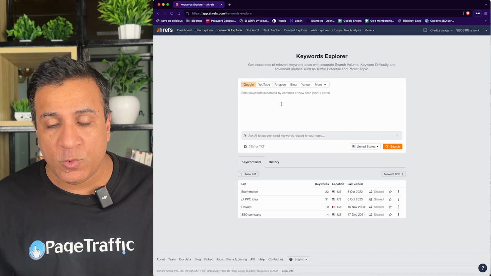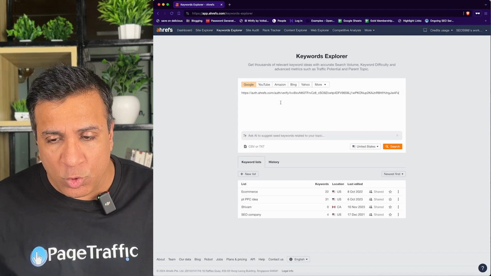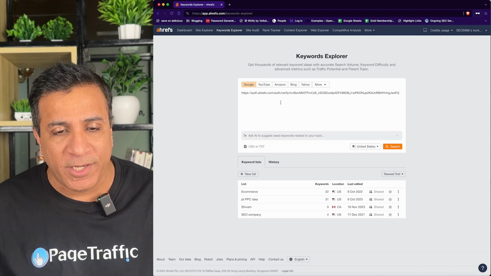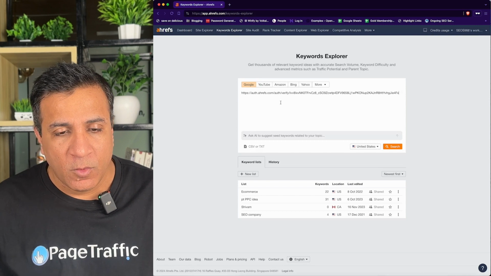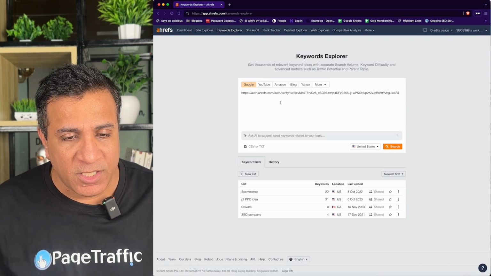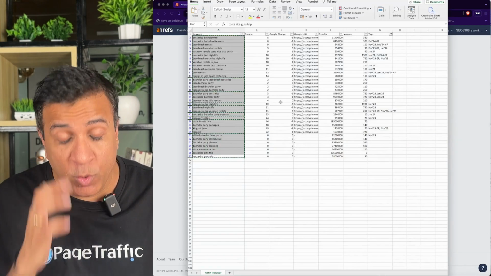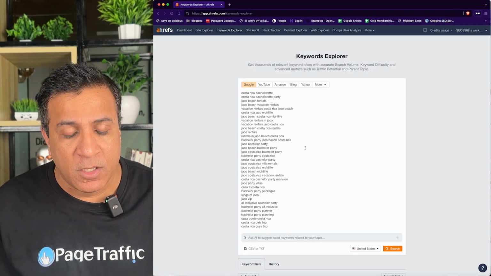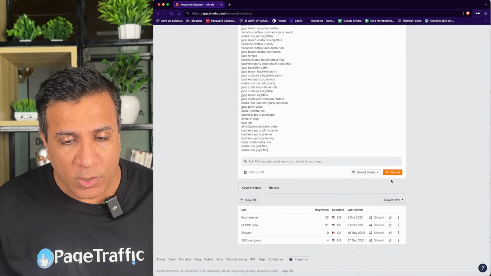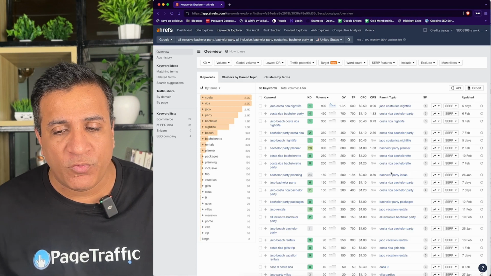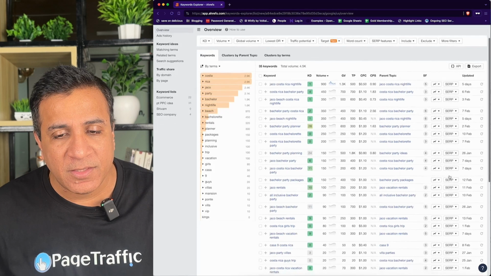Let's see, we're going to use Ahrefs, and assuming we already have a list of keywords, what we're going to do is log into Ahrefs, and once we have logged in, we're going to head to the section called Keyword Explorer. Here I have a sample list of keywords. Post all the keywords, and then just click on search. What it's basically doing is trying to find all the keywords in Google, including the top 10 results.